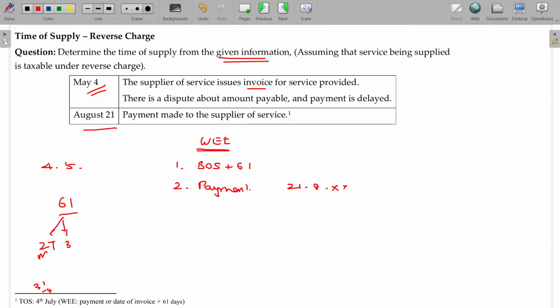In June, 30 days. Then 4 days till you have maybe July. So 4th July will be taken. Between these two, whichever is earlier, 4th July is final. The small difference between goods and services related to the reverse charge being, there it is 31 days, here 61 days.